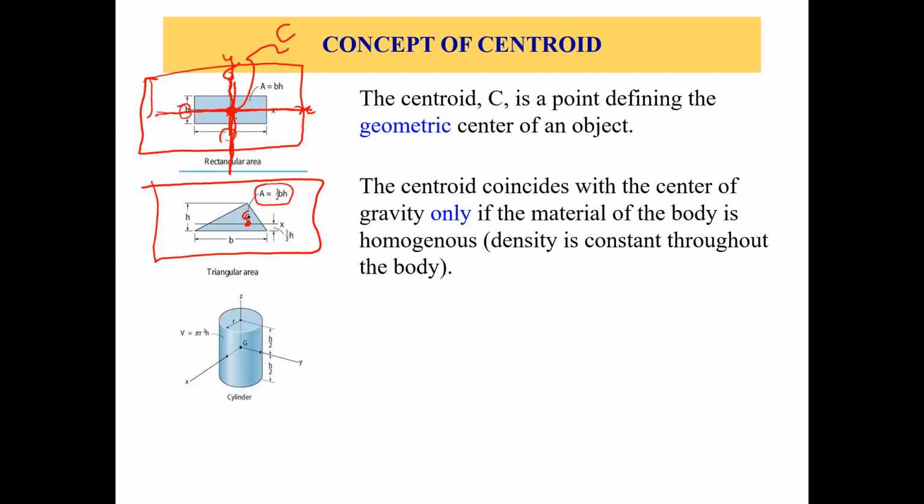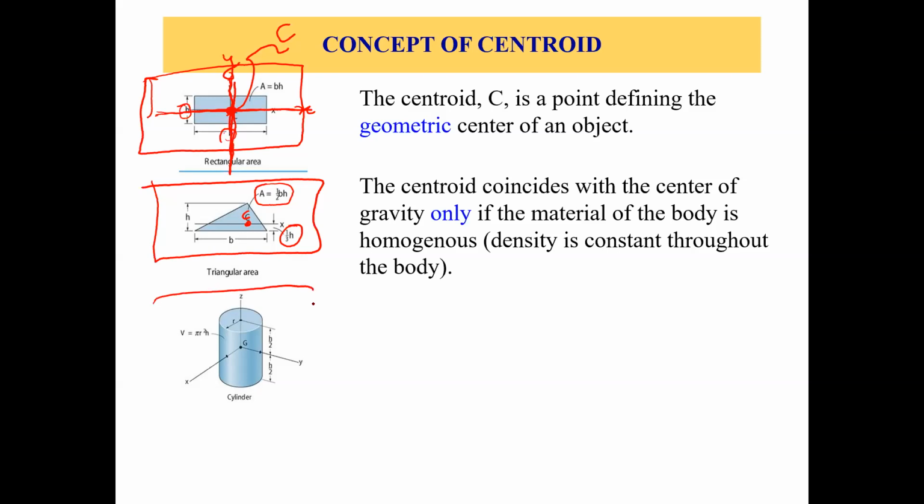So we know that the centroid is 1/3 of H from the bottom. Okay, so that's about the triangular area.